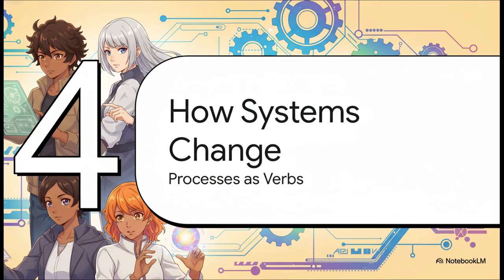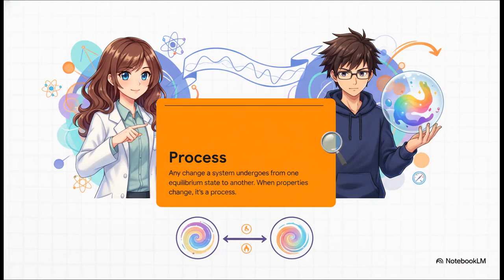So we've got our nouns and our adjectives. It's time for the verbs. We need the action words. How do we describe movement and change? In thermodynamics, our verbs are called processes. A process is just the journey a system takes from one state to another. Anytime one of its properties changes, the temperature goes up, the pressure goes down, a process has happened. It's the path between those two snapshots we were talking about.